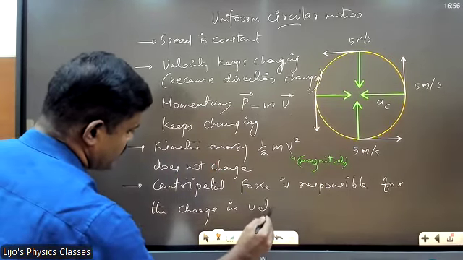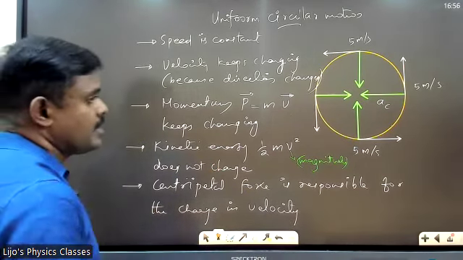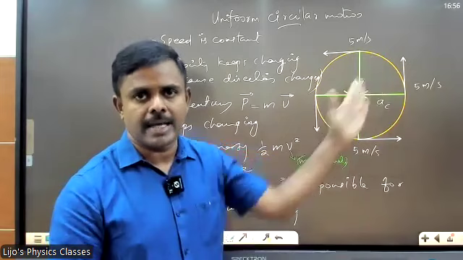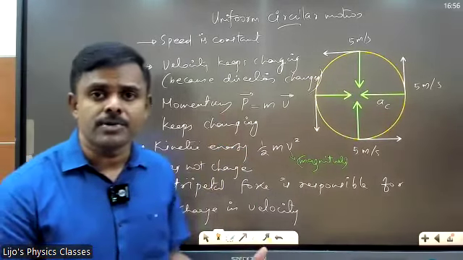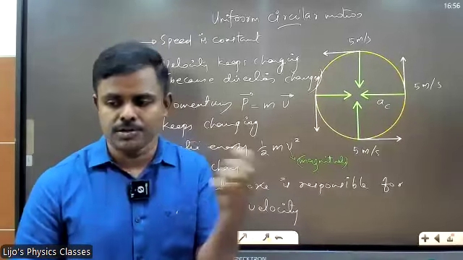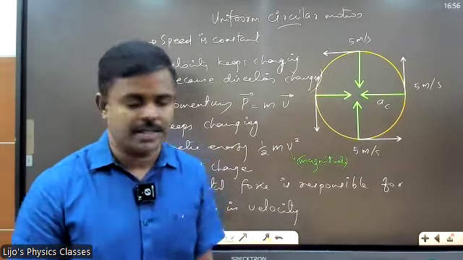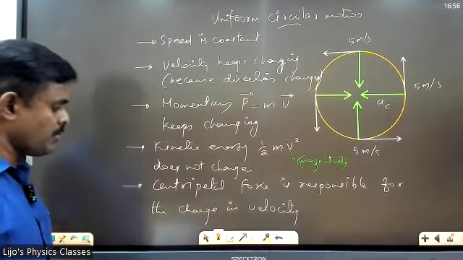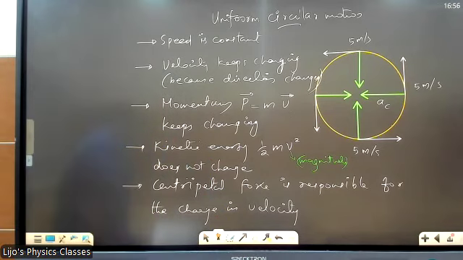That direction change is caused by centripetal force. Did you hear me? The direction change is happening because of centripetal force. Centripetal force meaning is what? Center seeking, towards the center. The word meaning is center seeking. Centripetal force is responsible for the change in velocity. All of you understood until here?